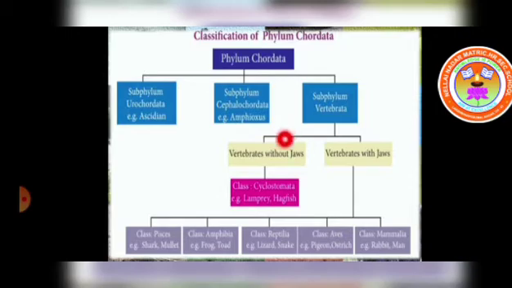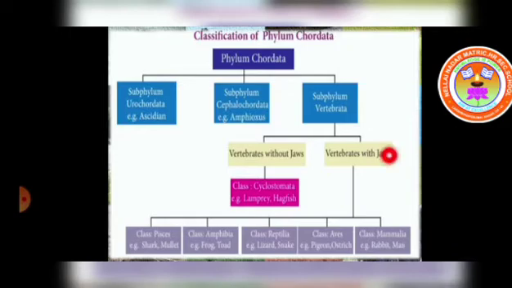One is vertebrates without jaws. The second is vertebrates with jaws. Vertebrates without jaws are divided into a single class, which is called class Cyclostomata. Examples: lamprey, hagfish.